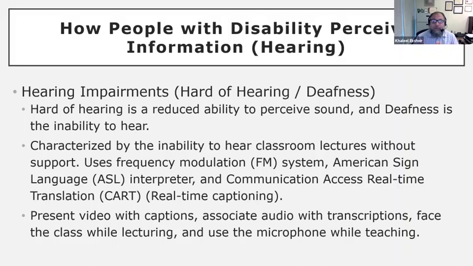For example, you'll see them sometimes wearing the FM system, which is a frequency modulation system. In this case, you will have to use a microphone to make sure that the voice will reach them. Sometimes they are accompanied by a sign language interpreter who will interpret all the talk.